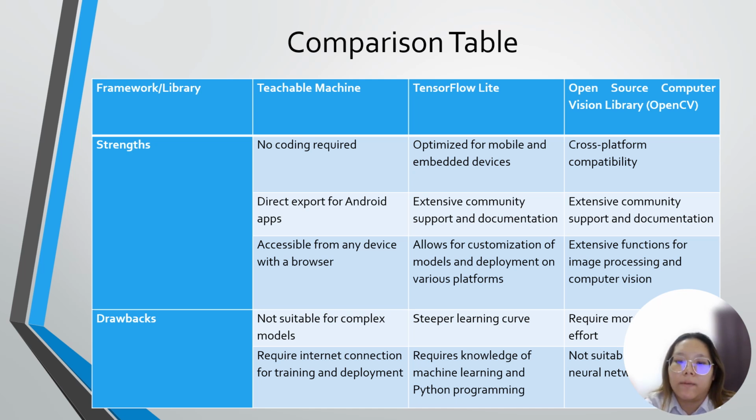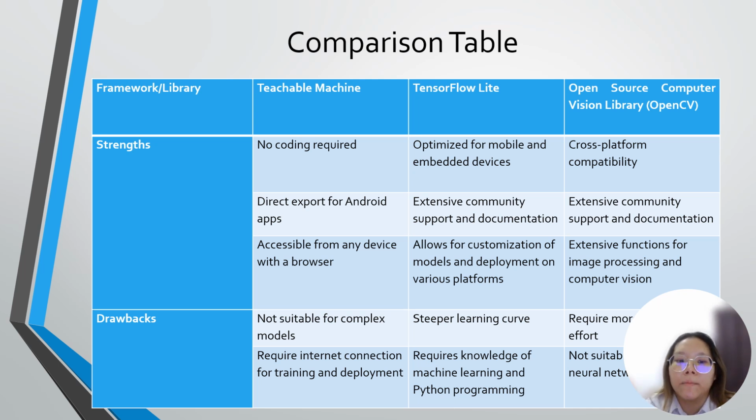Next, OpenCV. This library is known for its cross-platform compatibility and extensive functions for image processing and computer vision. It also benefits from a large community of developers and comprehensive documentation, which makes it a reliable choice for many computer vision tasks. On the downside, OpenCV requires more programming effort, and it is not suitable for creating complex neural networks.